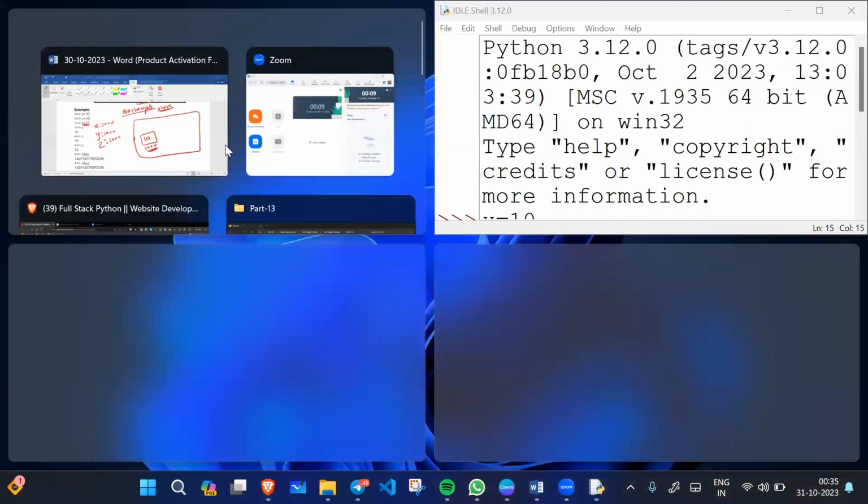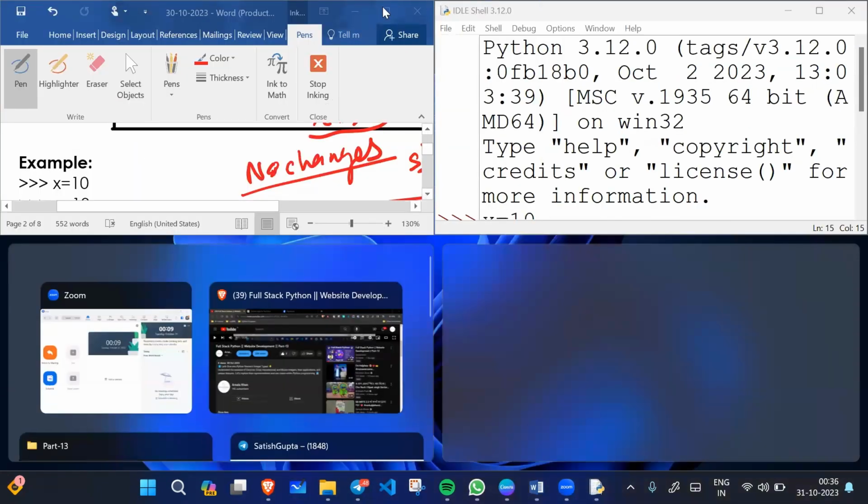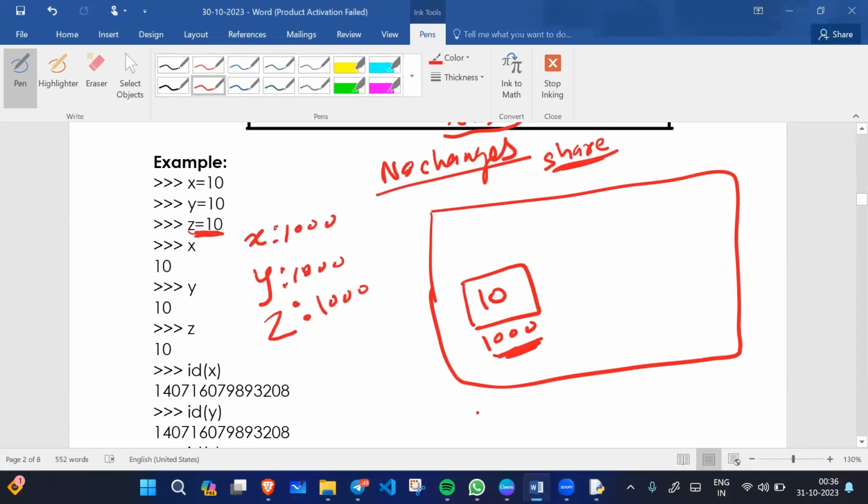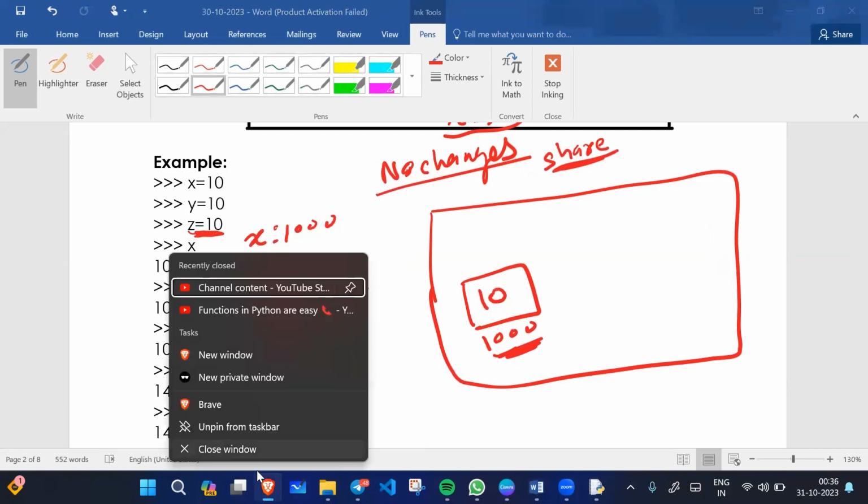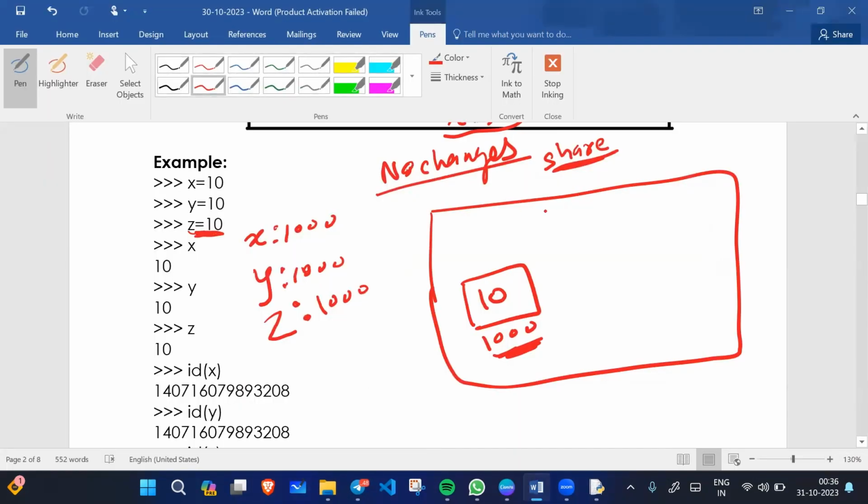Because immutable objects are shareable. It means x is following the same address, and y is following the same address. Now talk about z. All the variables, x, y and z, have the same value. So only one block is created in the memory.